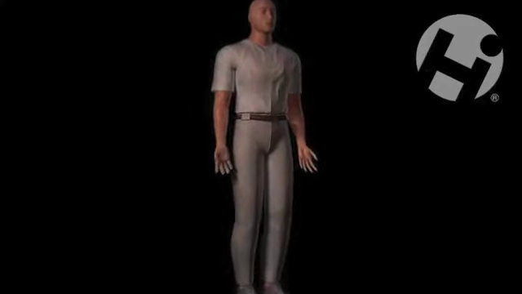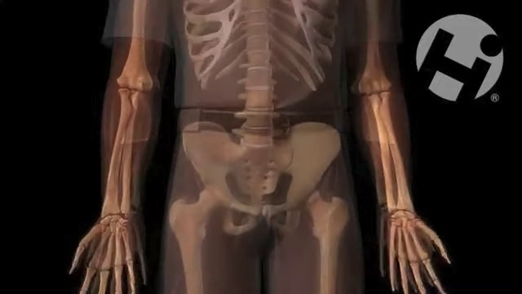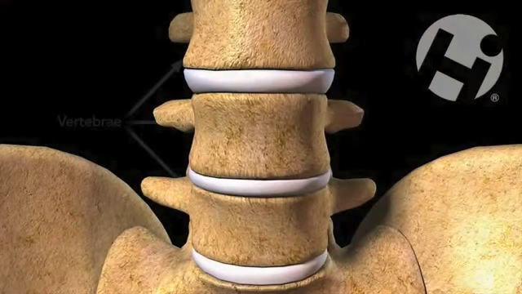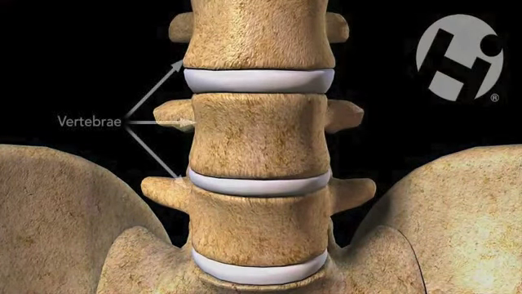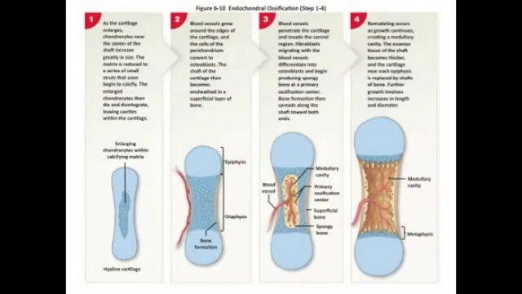Ossification, or the process of bone formation, is an important process in the development of the human body. The majority of bone formation occurs by endochondral ossification, which involves the replacement of cartilage in the body with bone. Endochondral ossification begins within chondrocytes, or cartilage cells, which increase greatly in size, enlarging the cartilage. These chondrocytes then die and disintegrate, leaving behind cavities.